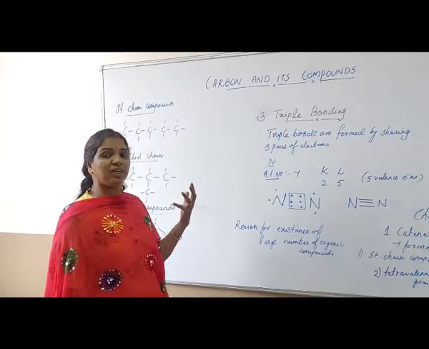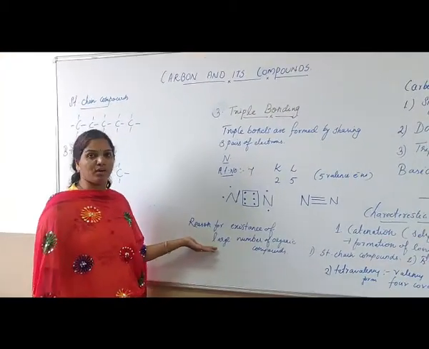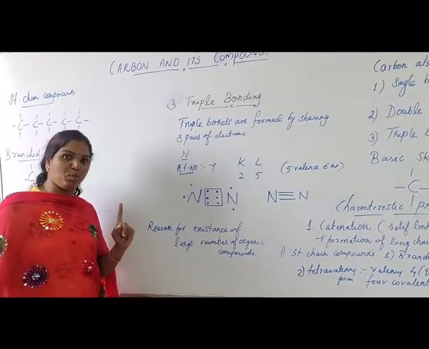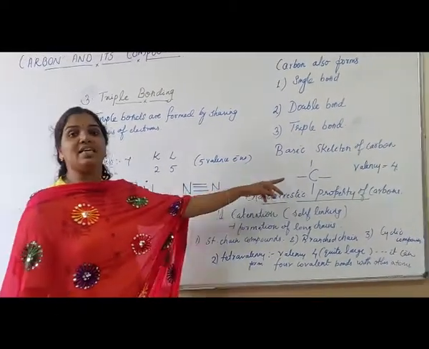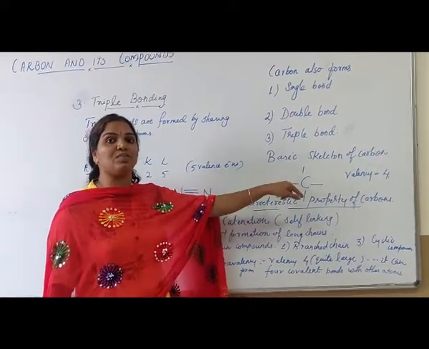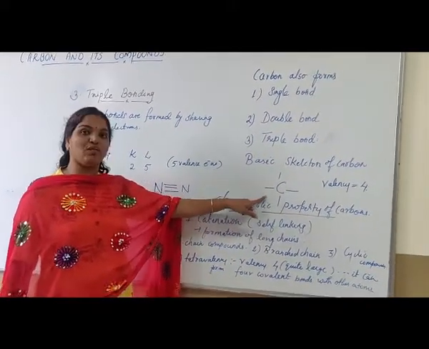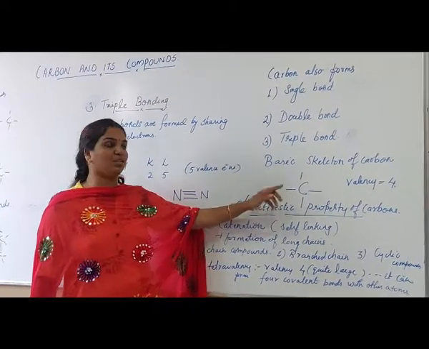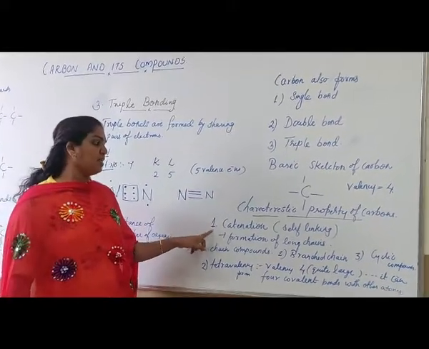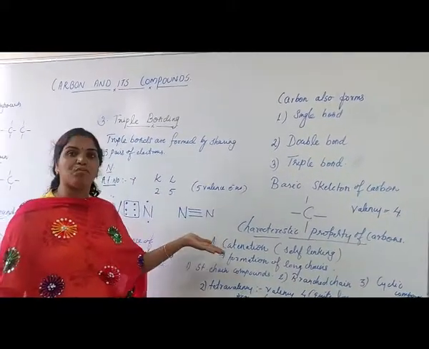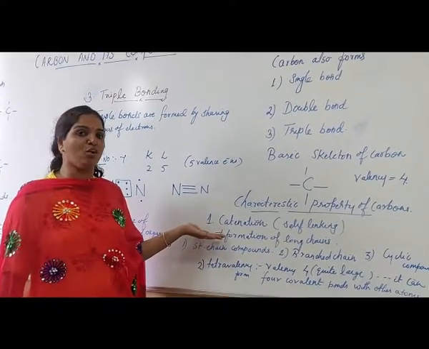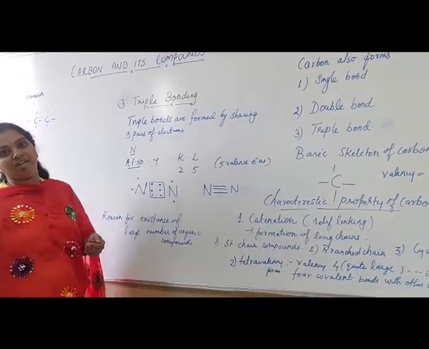One more reason for the existence of a large number of organic compounds is tetravalency. It is a special characteristic property of carbon that its valency is 4, which is quite large. It can form 4 bonds with 4 other atoms. So this is also an important property of carbon so that it can form a large number of compounds. Mainly we have to keep in mind the characteristic properties: one is catenation, that is self-linking to form long chain compounds, and the other one is tetravalency.